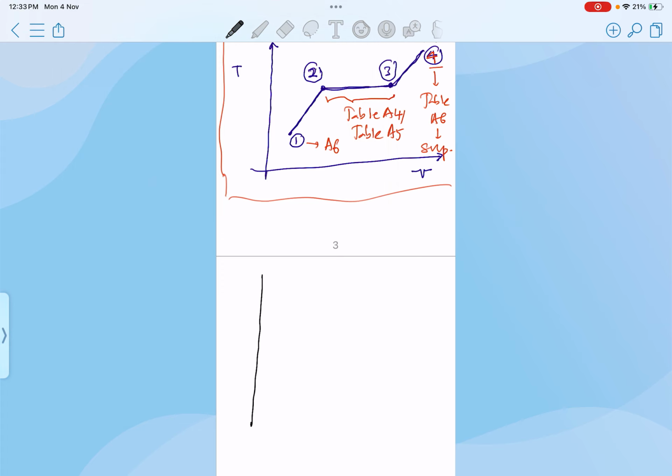So now this is what my T-V diagrams look like. Let's say I'm going to run it at atmospheric pressure, and then it's going to look something like this. So this is pressure equals 1 atm.